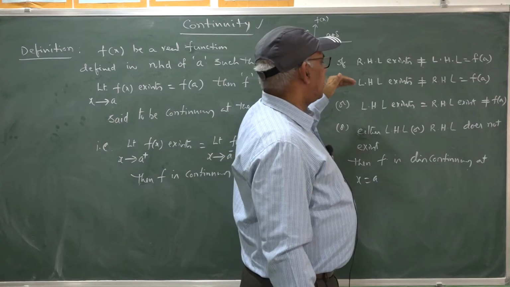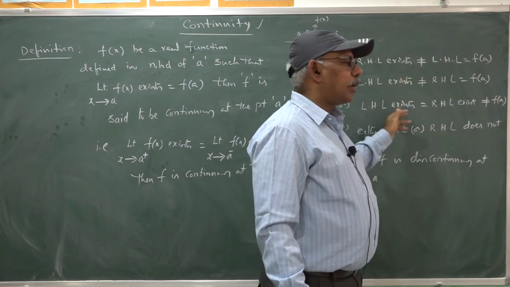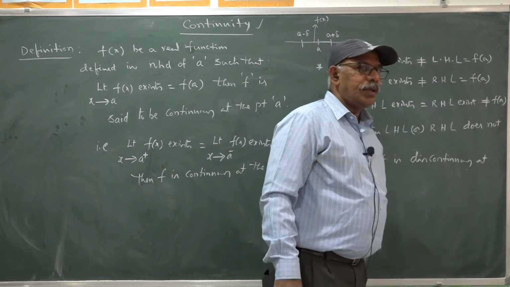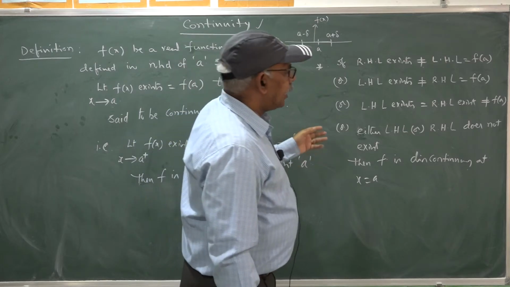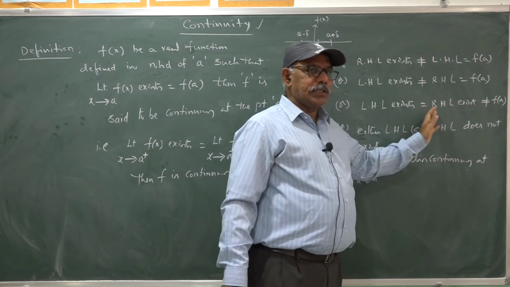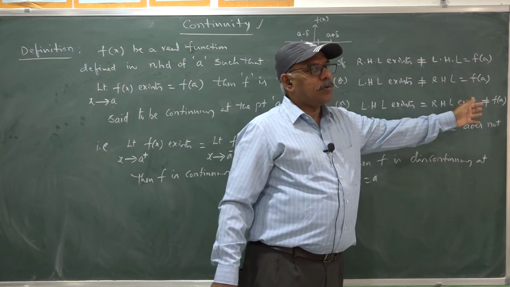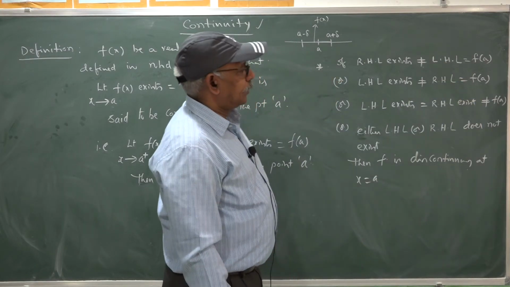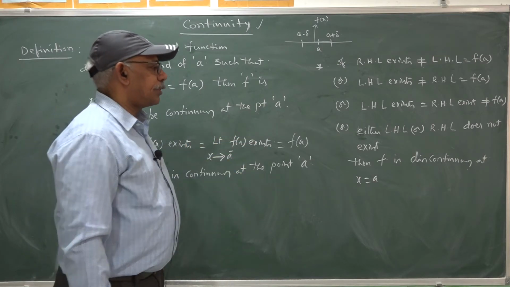In other cases, the left limit exists, the right limit exists, and these two limits are not equal, but the right limit is only equal to f of a. That is one more case. Or the right and left limits both are equal and exist, and not equal to f of a. In such a case also the function is said to be discontinuous.